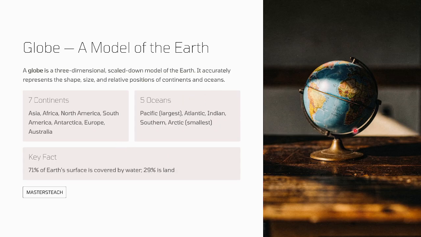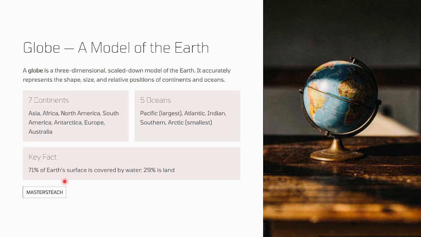As you know, there are seven continents: Asia, Africa, North America, South America, Antarctica, Europe, Australia. Then five oceans. Sometimes they may ask about the continents and oceans. Pacific, which is the largest ocean, Atlantic, then Indian Ocean, then Southern, then Arctic. This is the smallest one.